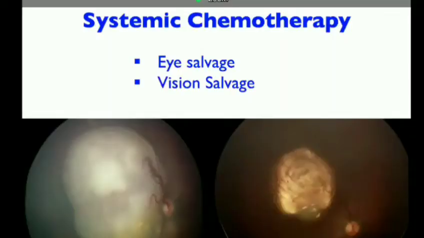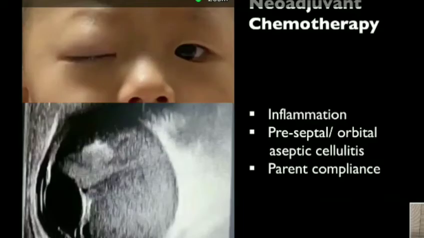Now, does systemic chemotherapy help in salvaging eyes in Group B? Yes, in a certain percentage of eyes we do try systemic chemotherapy to salvage the eye, but definitely not the vision. This was a child presenting at 3 months of age with a large intraocular tumor, who received systemic chemotherapy, and this is how she responded, with focal consolidation with a few sessions of DTT. This is how she is at 4 years of age, with an eye salvage, although there is no vision. So systemic chemotherapy helps in eye salvage and vision salvage, but there is also another indication for systemic chemotherapy.